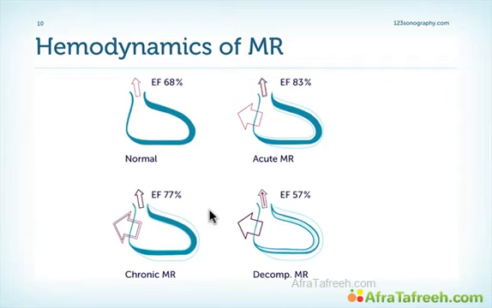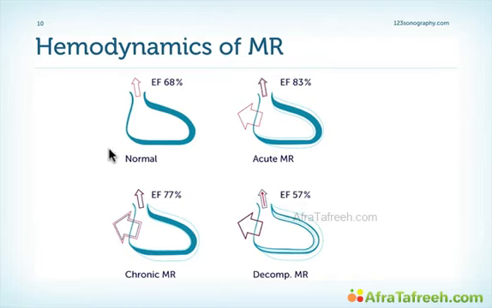Since chronic left ventricular volume overload in the setting of MR is detrimental to the left ventricle, we can eventually see deterioration of left ventricular function. This is what we call decompensated MR. In this situation, we still have significant MR, but we have a problem that the left ventricle is not able to eject enough blood, and thereby we have the combination of a large left ventricle with a reduction in left ventricular function.